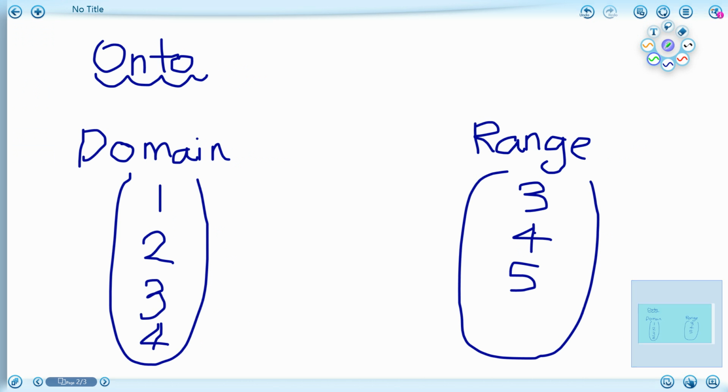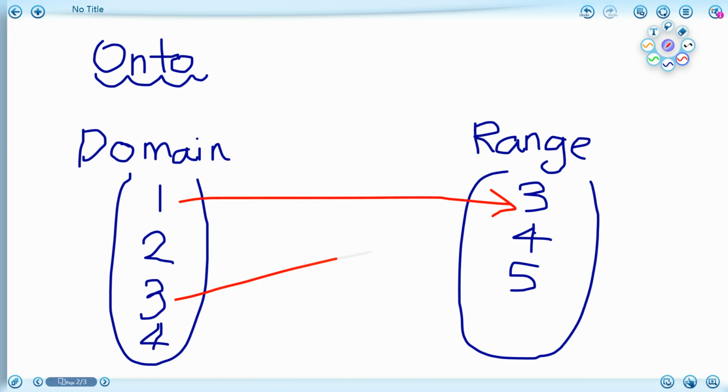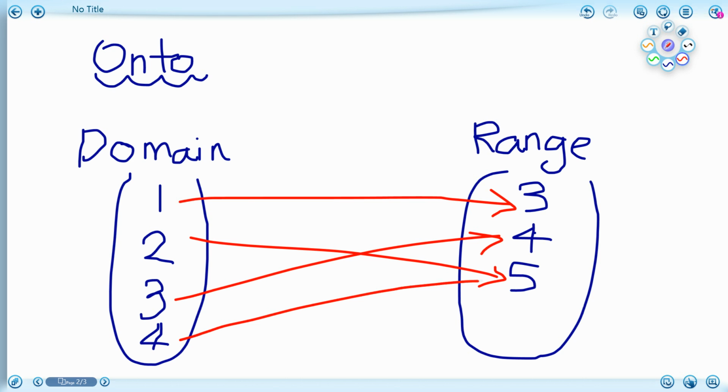What is onto? I'm gonna map this again for you. I'm just mapping this as I go. There we go. First of all, once again, I'm gonna have to ask you this question: is this a function? It can't be one-to-one or onto if it is not a function.